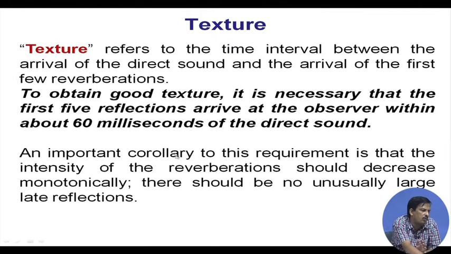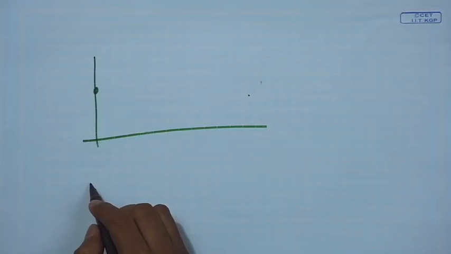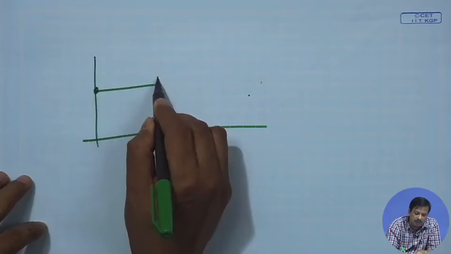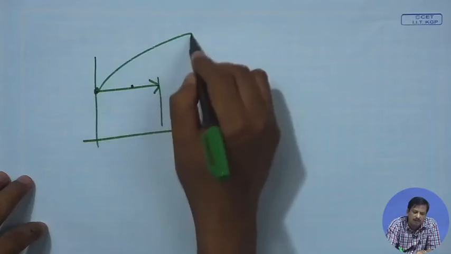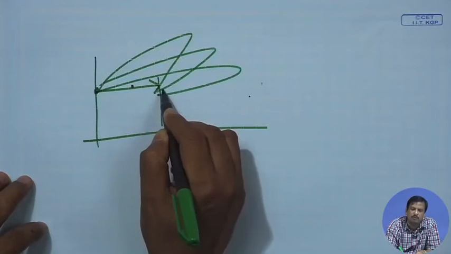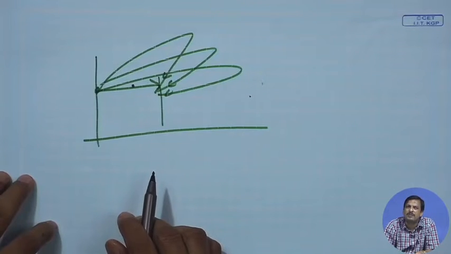So, an important corollary to this requirement is that the intensity of the reverberation sound should decrease monotonously. So, there is an assumption that if the intensity... so actually what is the meaning? Meaning is that suppose this is the source. So, I said the texture will be good if the time interval between the reaching of the direct sound and the first 5 or 6 reflections is as minimum as possible.